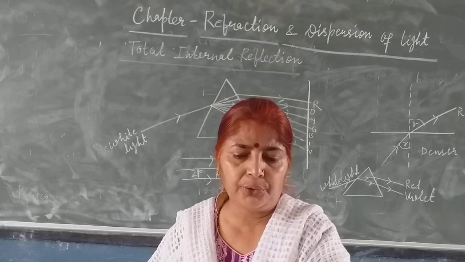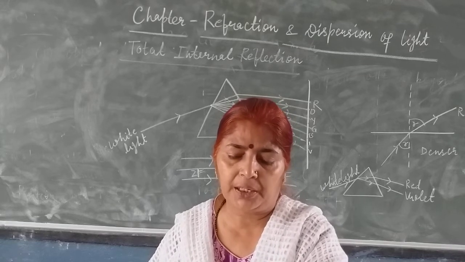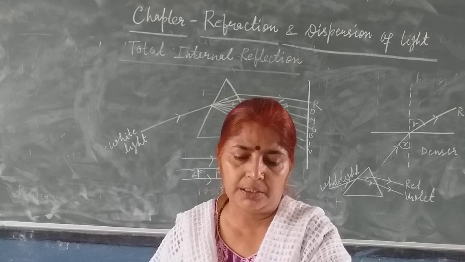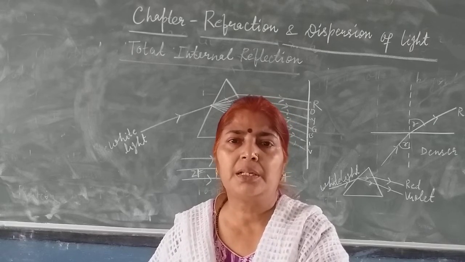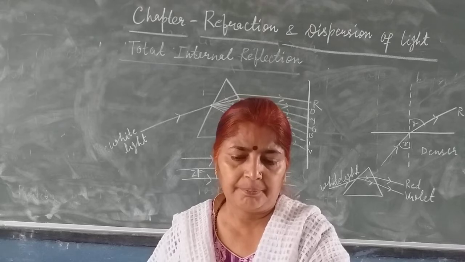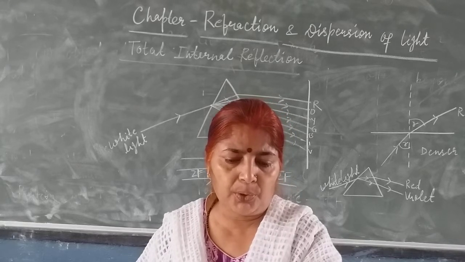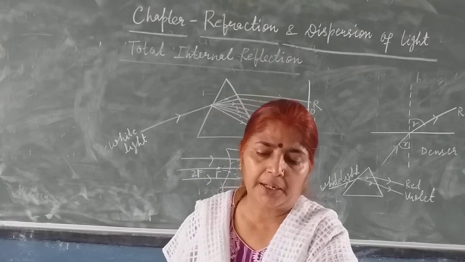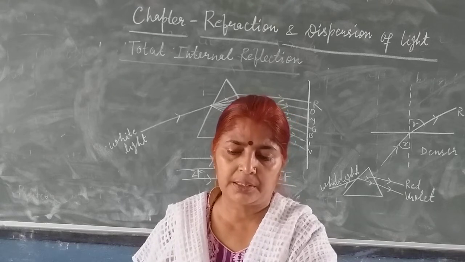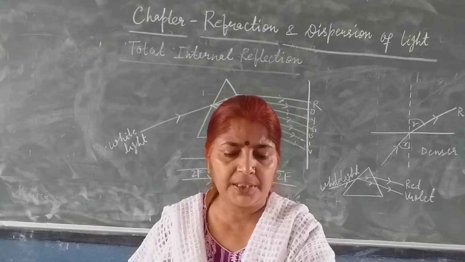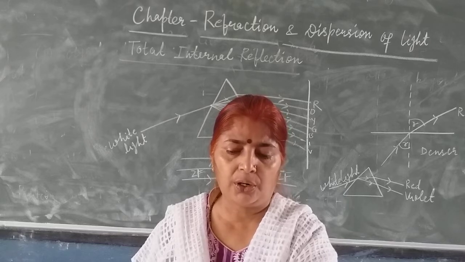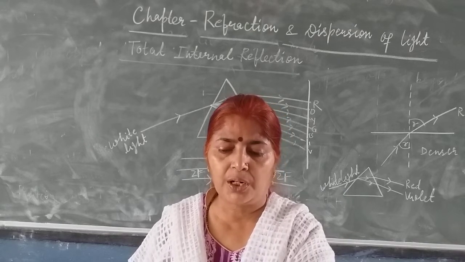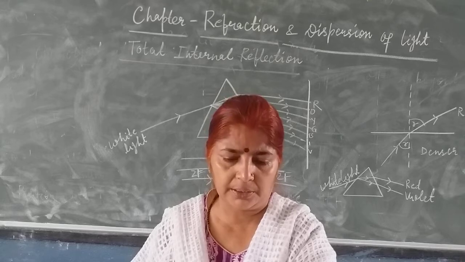Third, the phenomenon of the splitting of white light into 7 colors is known as the phenomenon of dispersion of light. Next, the point on the principal axis of a concave lens from where a beam of incident parallel rays appear to diverge is called the principal focus of the concave lens.